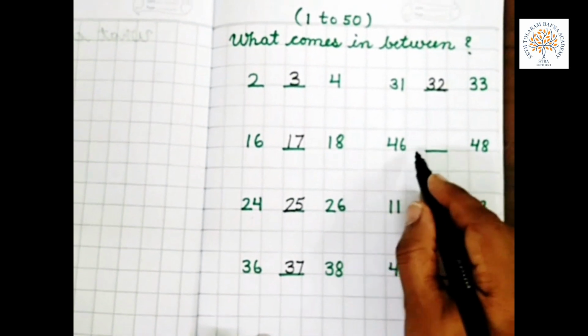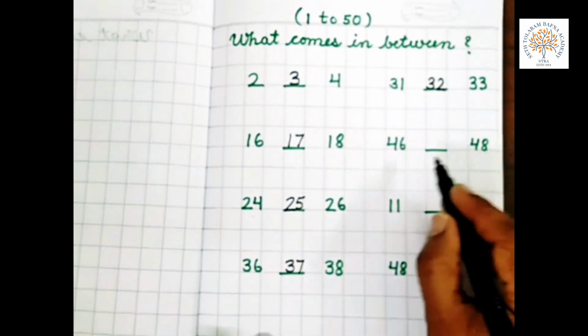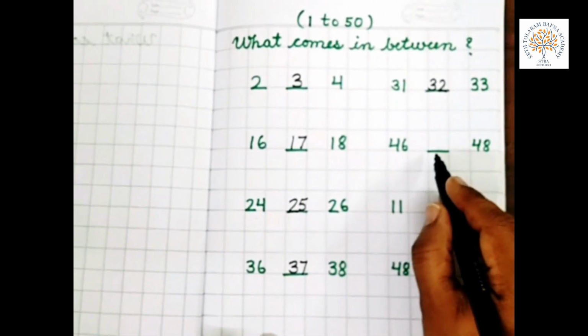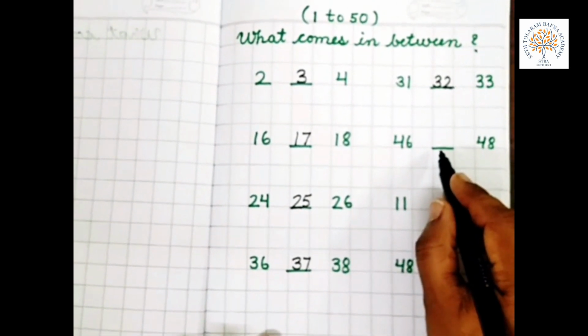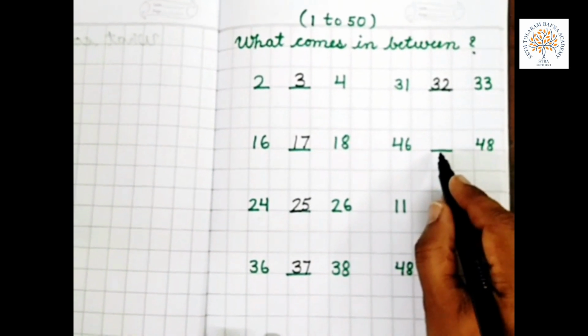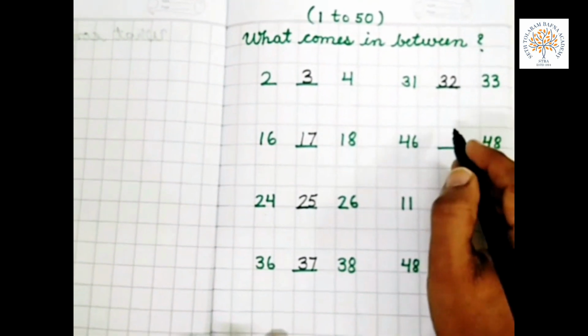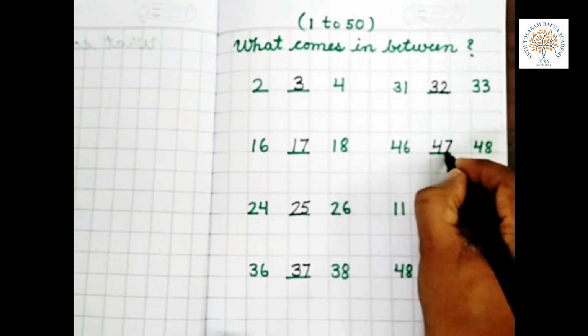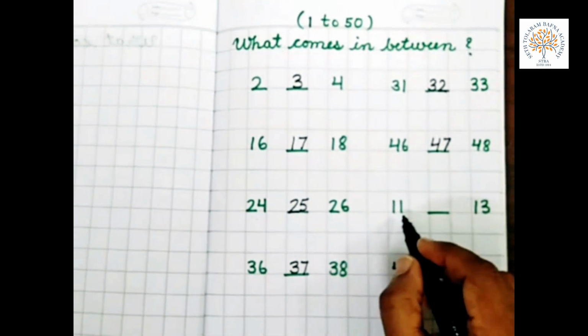What comes between 46 and 48? Start counting from 41. 41, 42, 43, 44, 45, 46, 47, 48. What comes in between 46 and 48? 47.